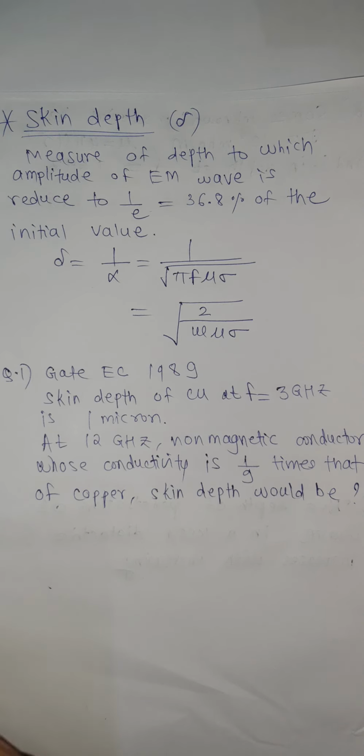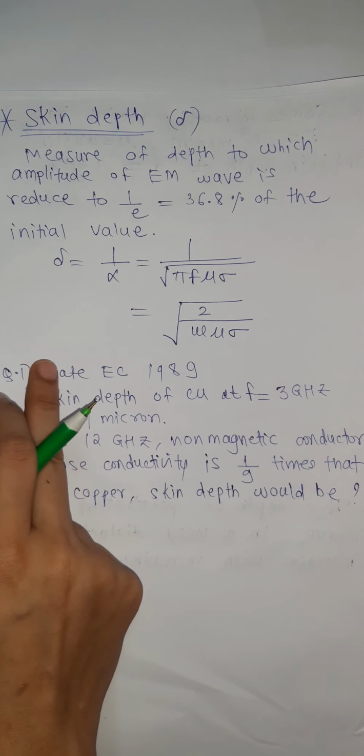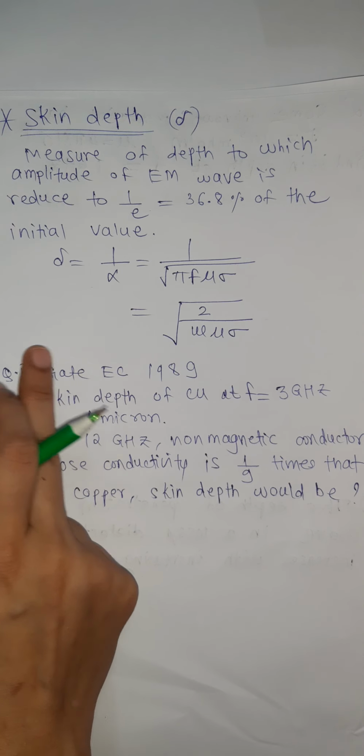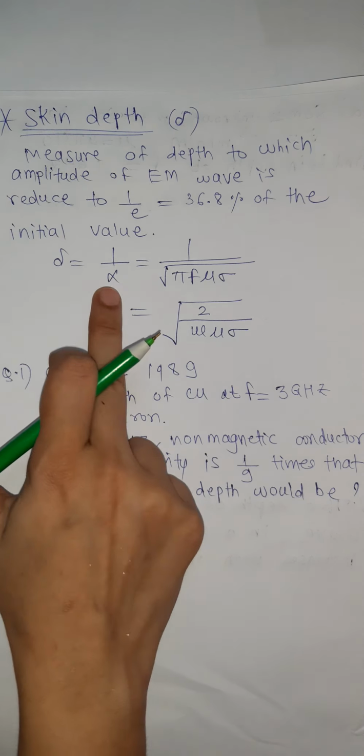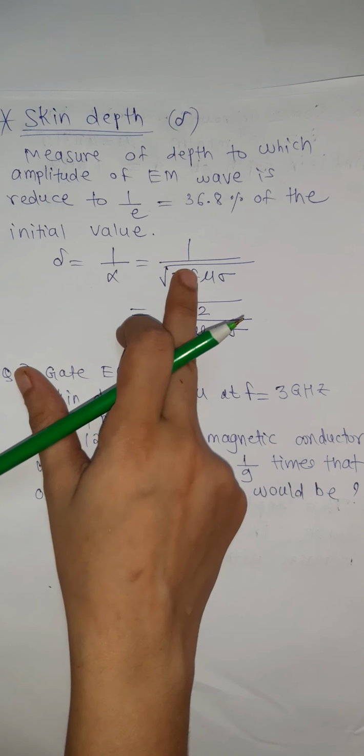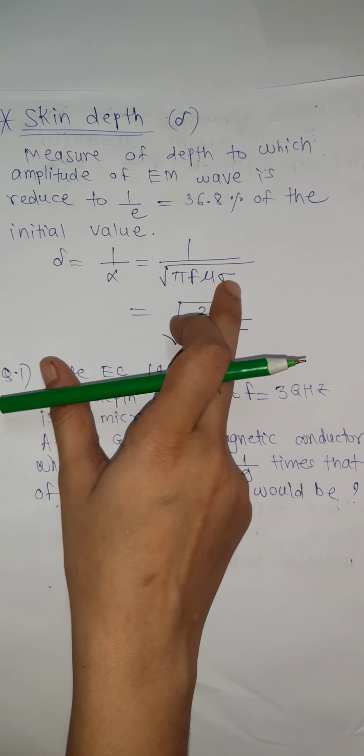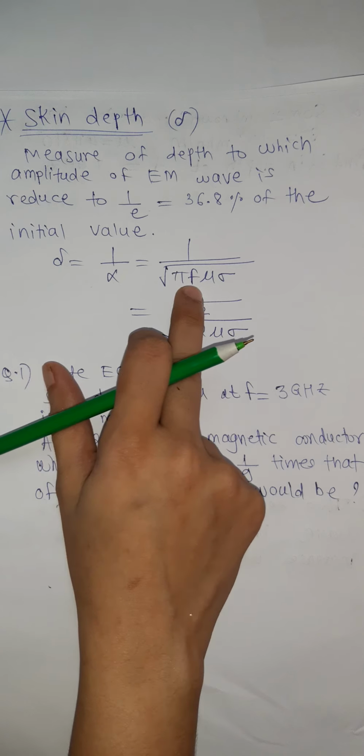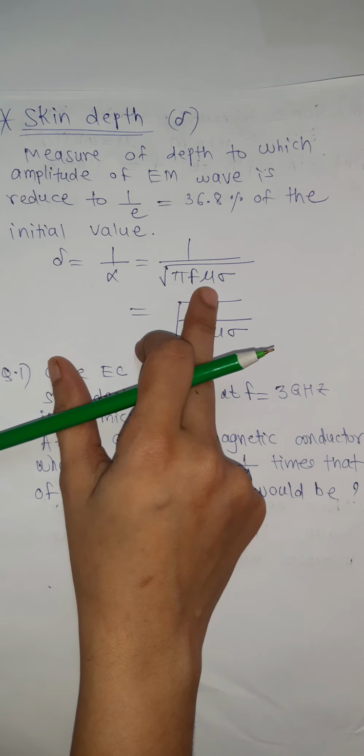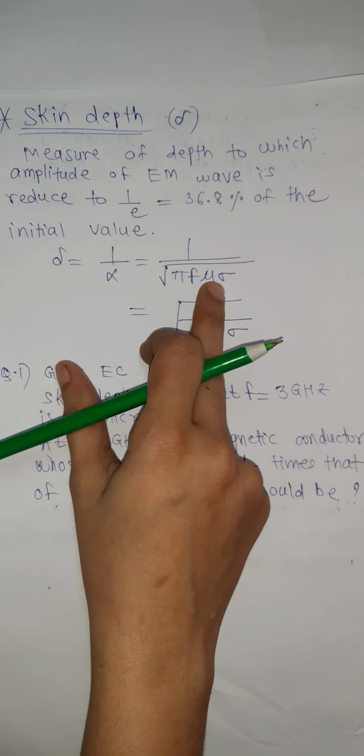So the skin depth is represented as delta, and its formula is delta is equal to 1 upon alpha, where alpha is the attenuation constant, which is equal to under root pi f mu sigma, where f is the frequency of the EM wave, that is electromagnetic wave, mu is permeability, and sigma is conductivity.